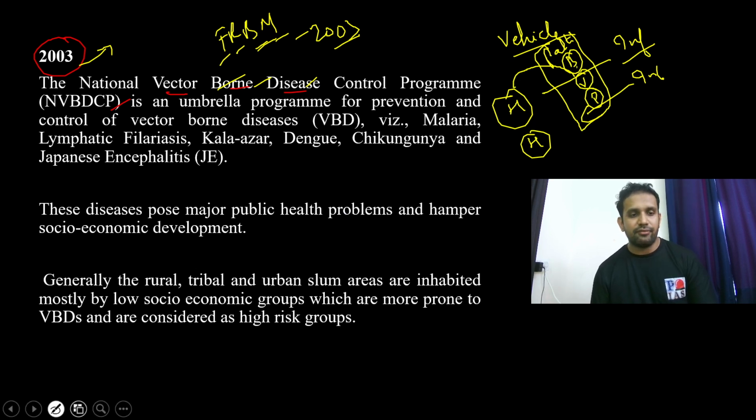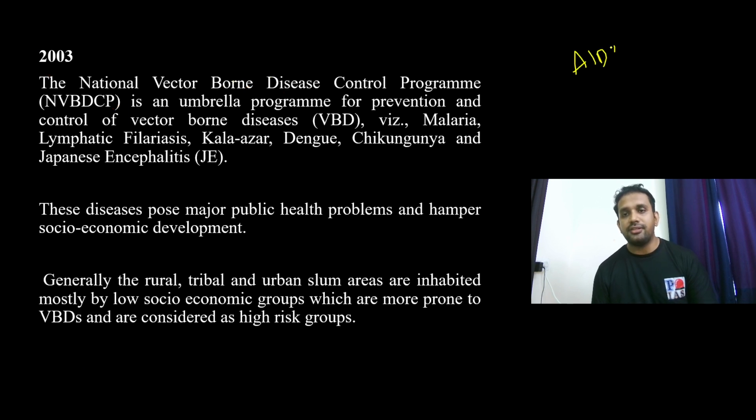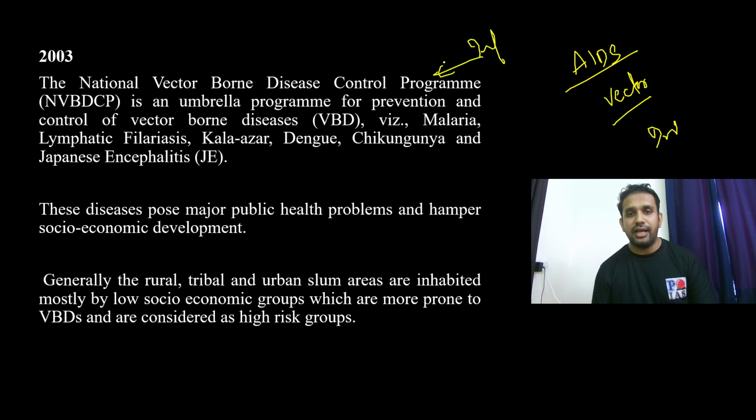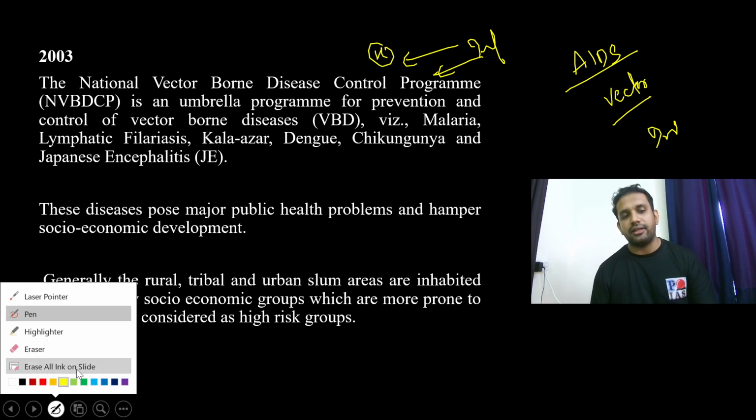Vector. For example, if you consider a disease like AIDS, AIDS does not require any carrier, does not require any vector. Carrier is synonymous to vector here. The infected person will have AIDS, and when he gets in contact through body fluids, sexual intercourse or blood transfusion, the healthy person will also get HIV. AIDS is synonymous with HIV also. Remember this point. So this is a disease transmitted without any vector.